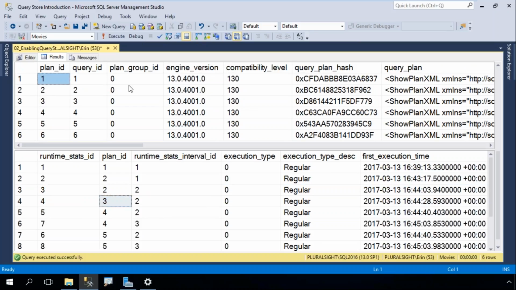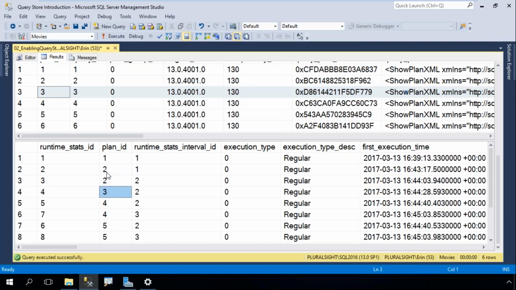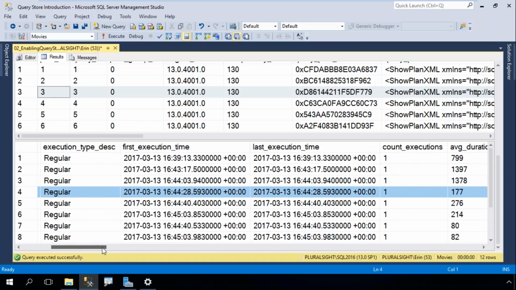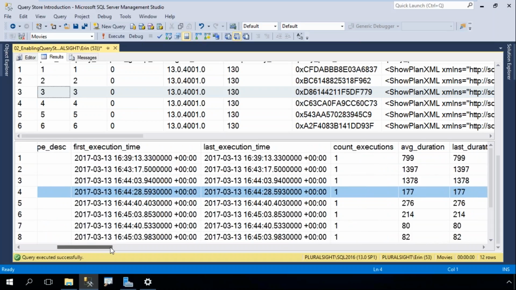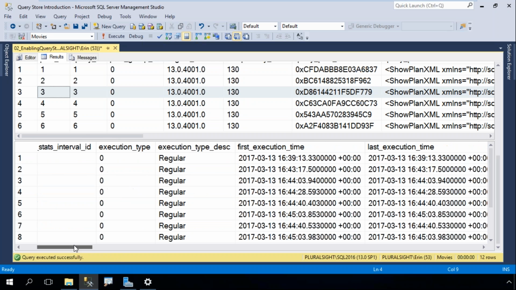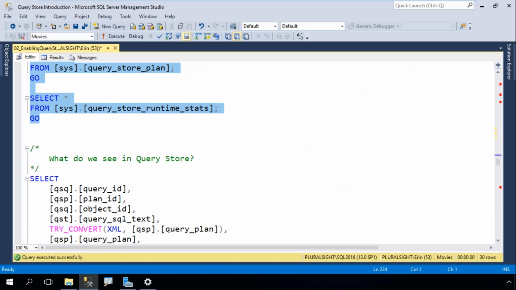So here was query ID 3 for in plan ID 3. Now here's my plan ID, and for that plan ID, this is information about the runtime statistics. When did that query execute? How many times did it execute? What's the duration look like, right? Runtime stats or execution stats are stored here.